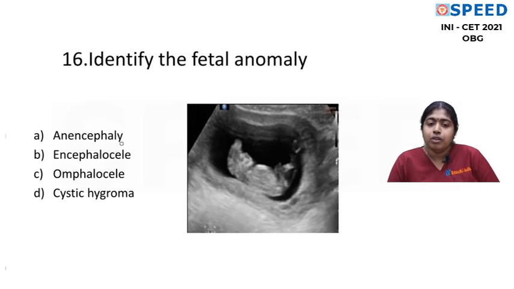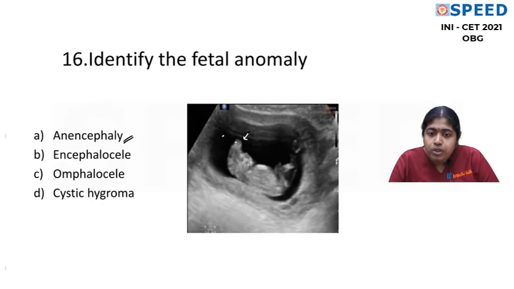So here, you can see the fetus, maybe it's something around an 11 or 12 week scan, and what you're seeing is complete absence of the cranial vault. So the best diagnosis for this question will be anencephaly. Though some of you might be tempted to write encephalocele because you slightly see a frontal protrusion here, that is not the answer, because you are not seeing the cranial bone, the cranial vault as such.